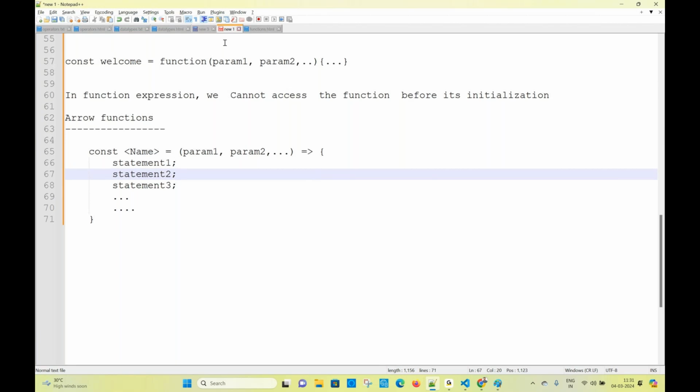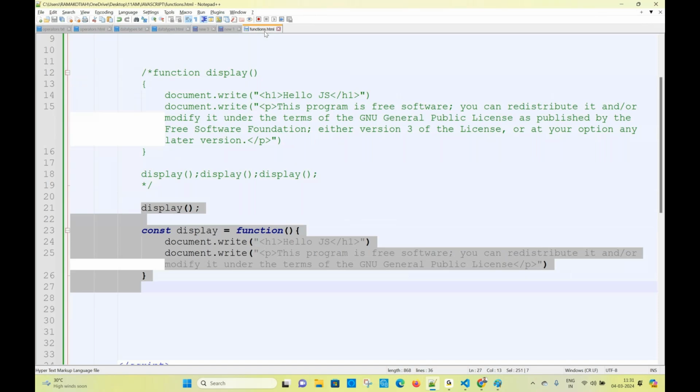Right, now we'll come here. The same function, how do I do this here? Nothing to change. What do I have to do?